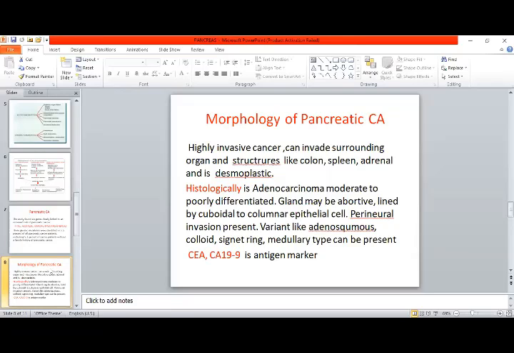Then histologically, this is adenocarcinoma, moderate to poorly differentiated. And these glands are abortive, lined by cuboid to columnar epithelium. Perineural invasion is present, and variants like adenosquamous, colloid, signet ring, medullary type can be present.